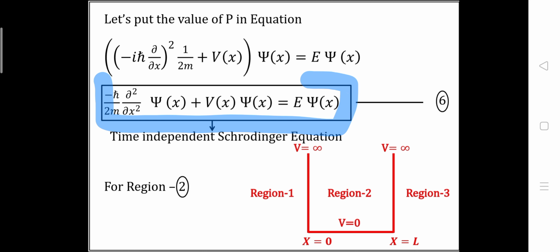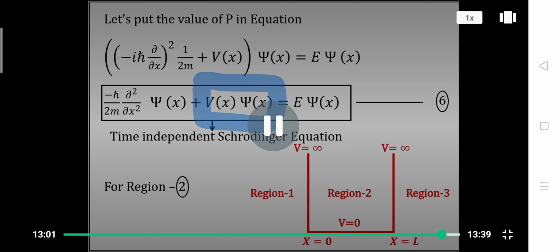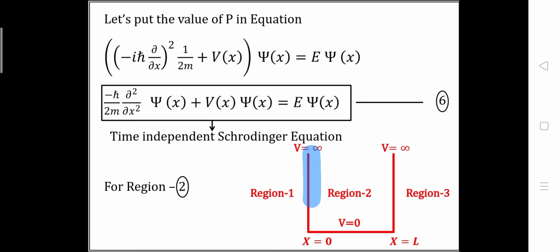but this is not what we want to derive for region 2. For region 2 we have the potential equal to 0. So for region 2 we can get the equation like minus h cross square upon 2m del square by del x square psi of x is equal to E psi of x. So here you can see in region 2 we have considered the potential as 0.